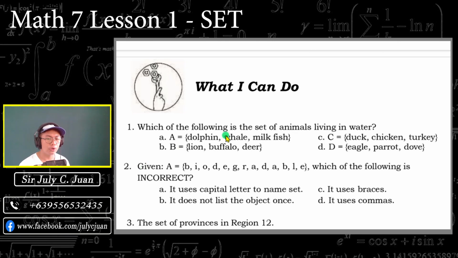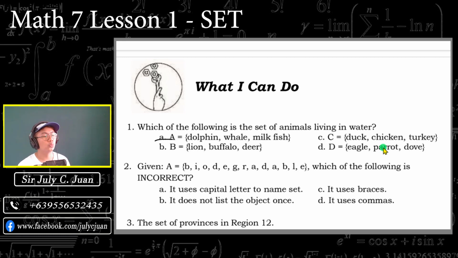Okay? So, number 1. Which of the following is the set of animals living in water? Ano kayo magiging sagot niyo dyan? Living in water. Of course, set A contains the elements of dolphin, whale, milk, fish. Ayan. So baka sabihin niyo sa akin, Sir, paano kapag yung kulungan ng mga pato, ng mga manok, tsaka ng mga turkey ay nasa ibabaw ng fish pond?